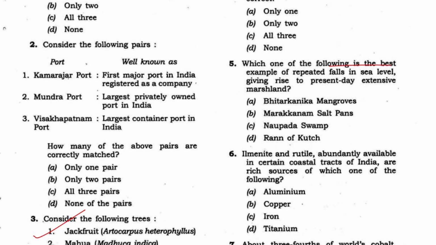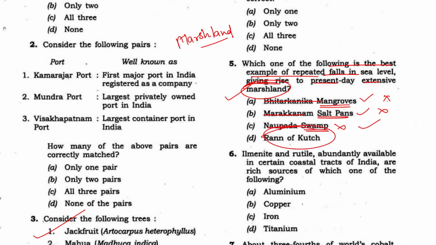Which of the following is the best example of the repeated falls in the sea level giving rise to present extensive marshland? One thing you see here, the question mentions marshland. Regardless of the initial name it is giving, it is defining in the end that it is a mangrove, not a marshland. It is a salt pan, not a marshland. It is a swamp, not a marshland. In the end only one option does not define what it is, so it can be our marshland.